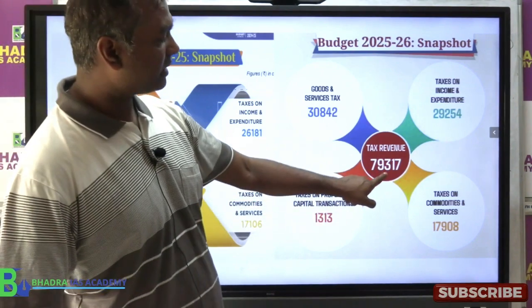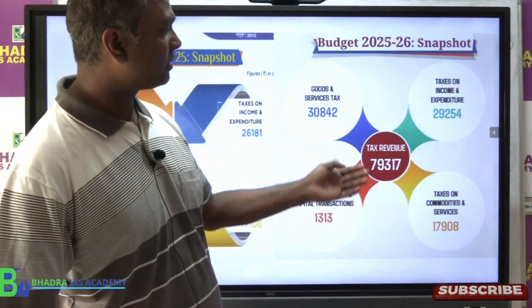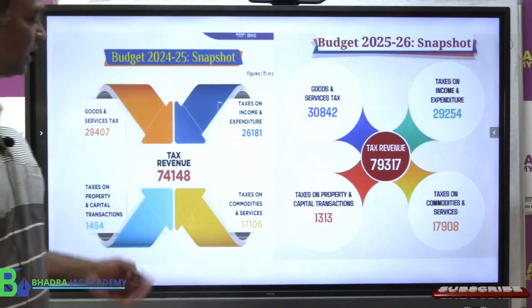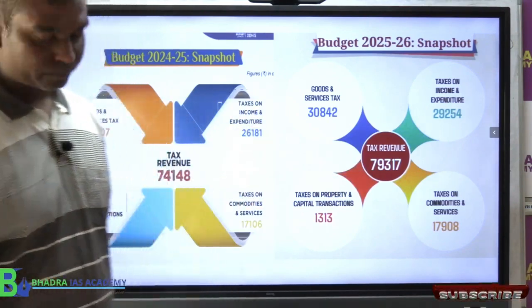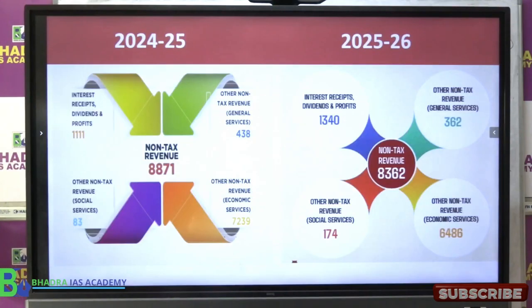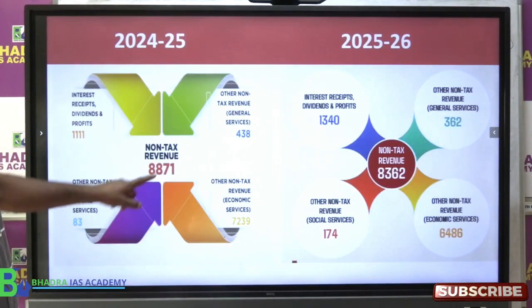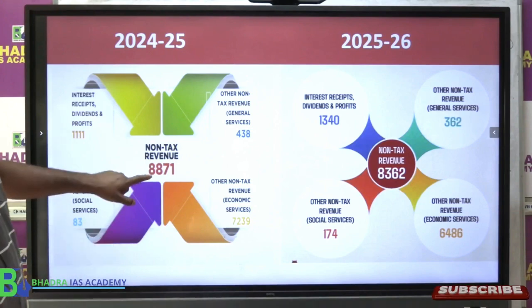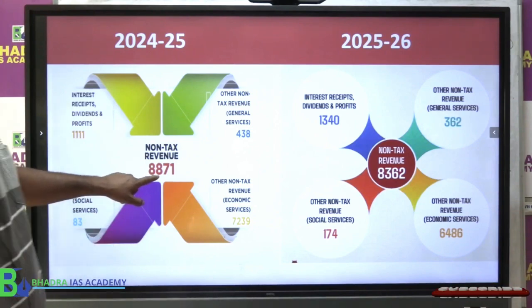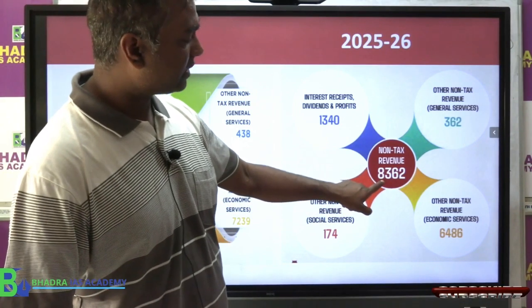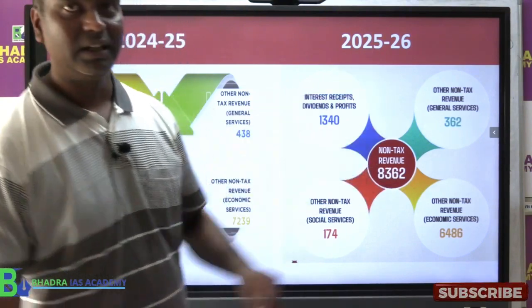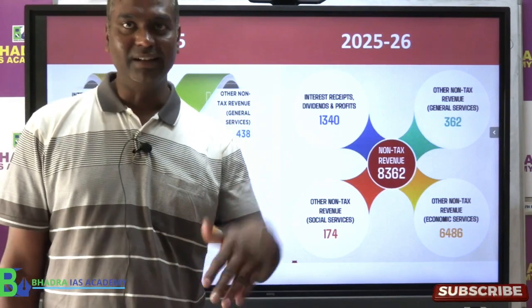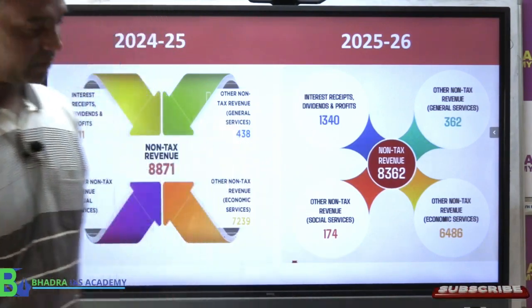This time they are calculating 79,000 crore expected. So the tax revenue is increasing. Same way, non-tax revenue has gone down. Last time it was 8,800. Now they have given 8,300. That means the non-tax revenue this year is expected to be a little lower than last year's estimate.